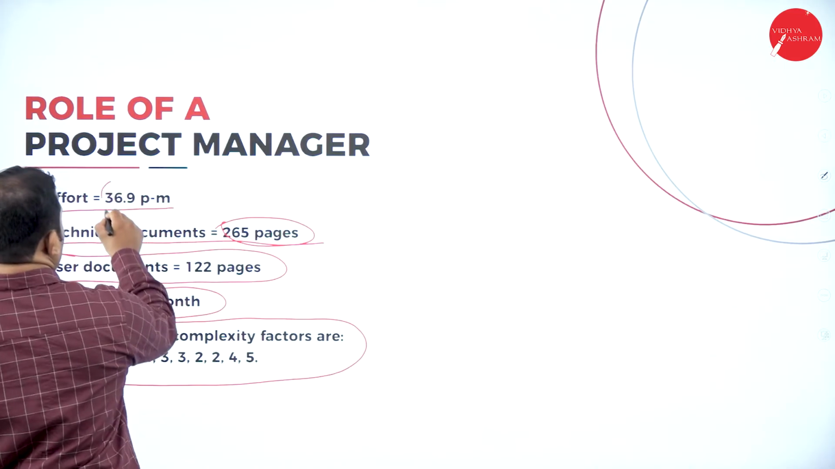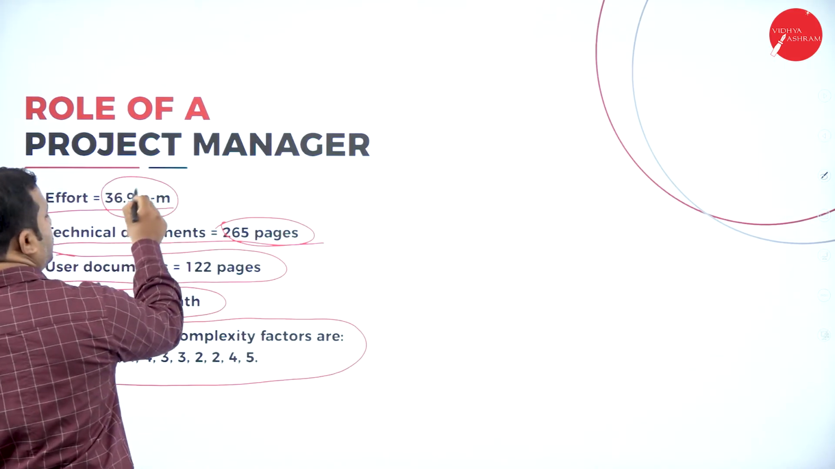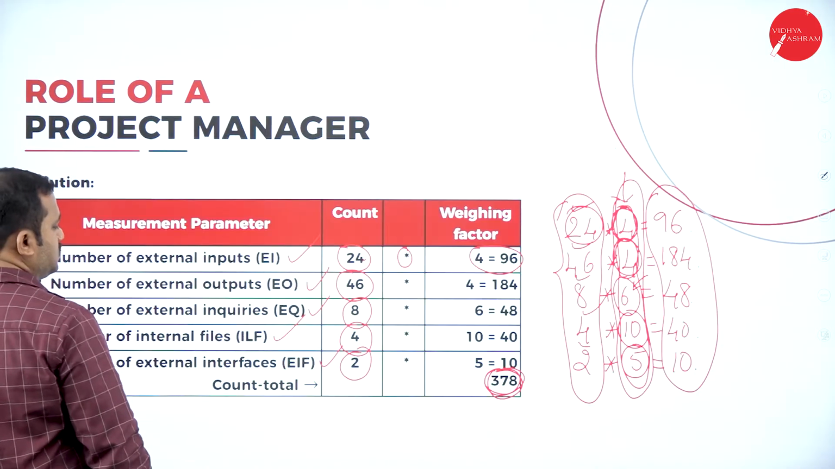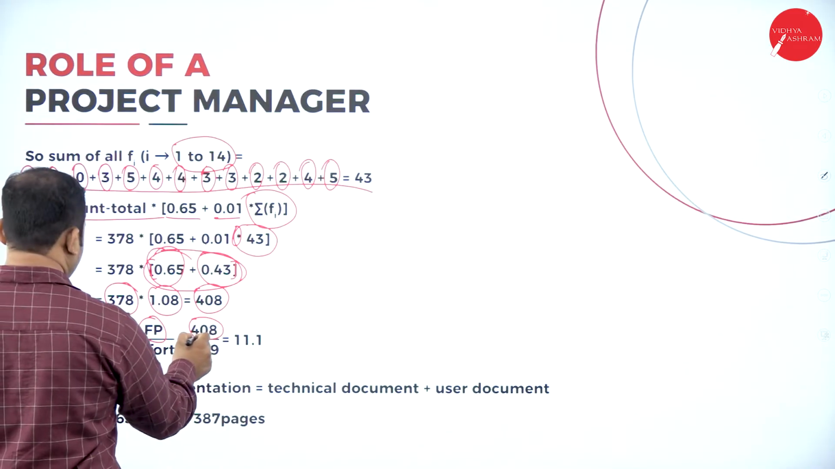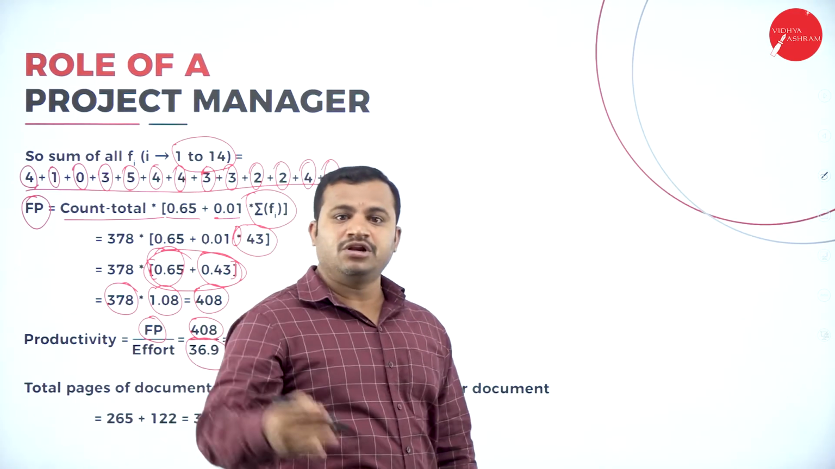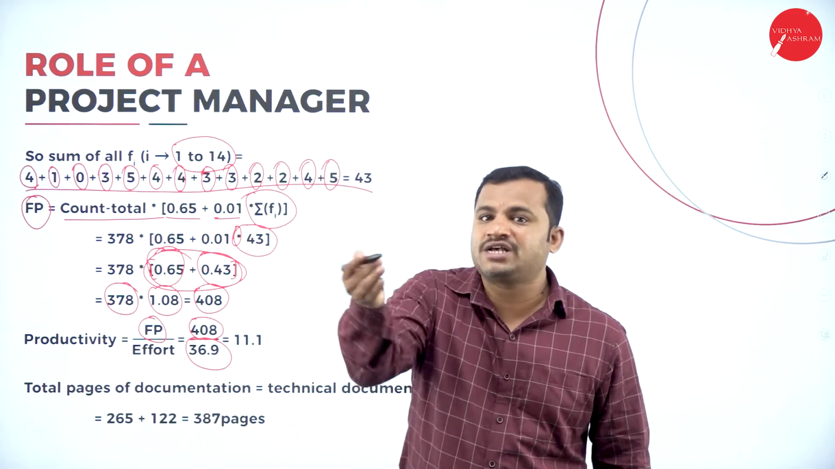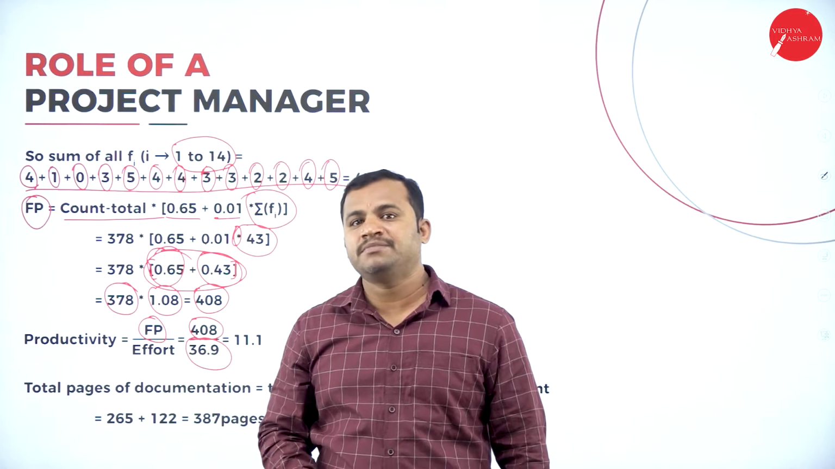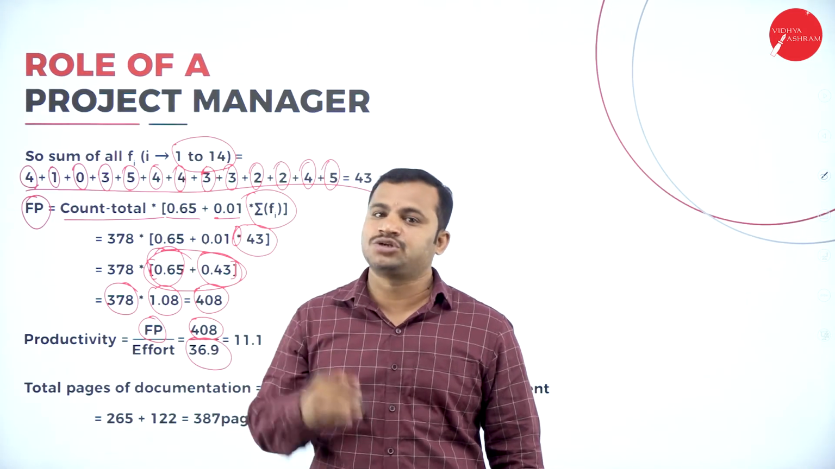Then what is the effort, which you have already seen? See here, effort is equal to 36.9 persons per month. So this is going to be considered for calculating the productivity. What is the productivity in that particular month? What is the effort applied by the programmers for completing the software?